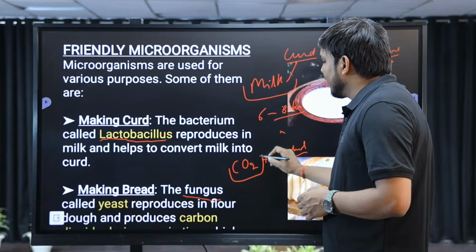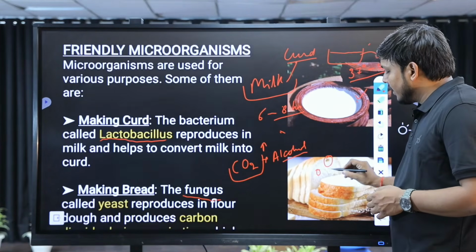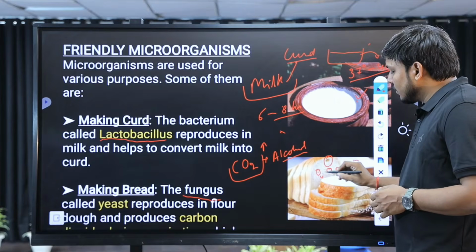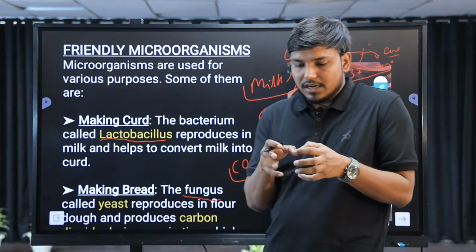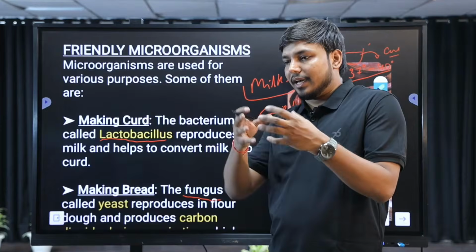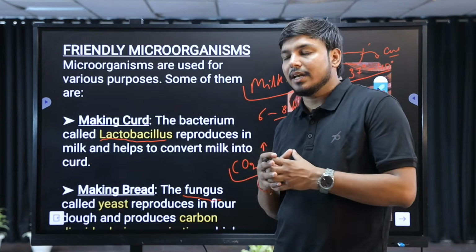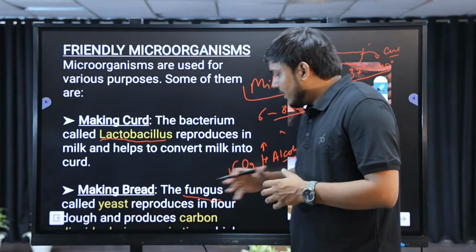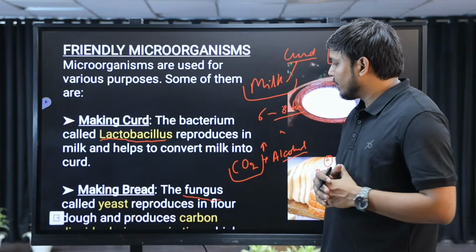Due to the production of high carbon dioxide, pores are formed inside. You can see so many tiny holes inside the bread. These look like a sponge formation. Why has it happened? Because of the increase of carbon dioxide production inside that dough. So in the making of bread, the example is the fungus yeast, which does this kind of process.